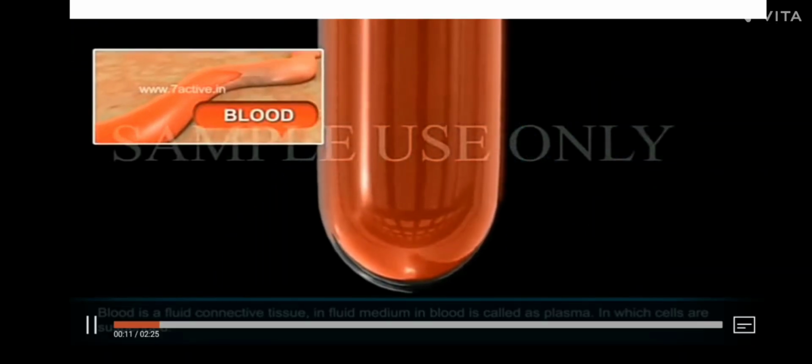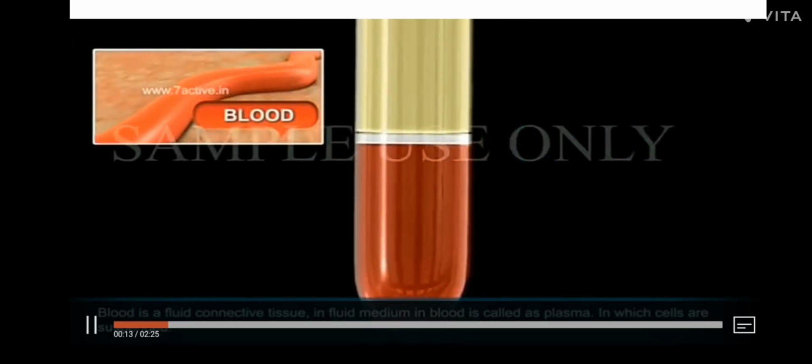See here, blood is having what? It is having blood plasma in which the cells are suspended. Blood is a fluid connective tissue, and here the fluid medium is called plasma, and the plate-like structures in red color are your red blood cells which are suspended.